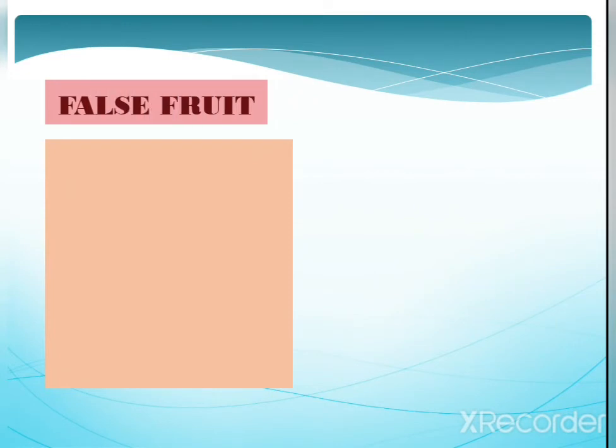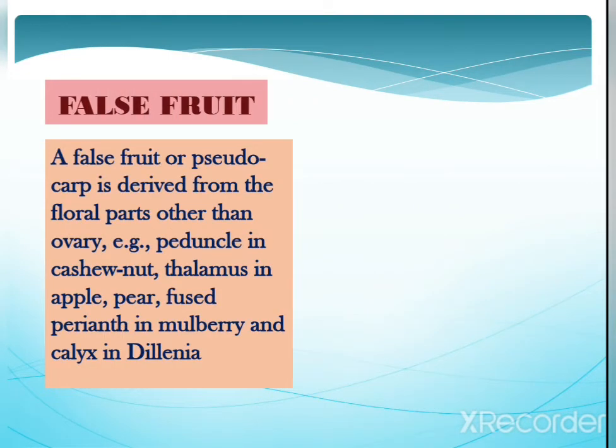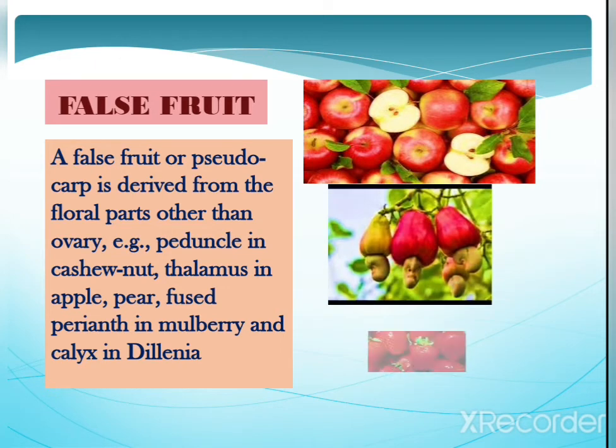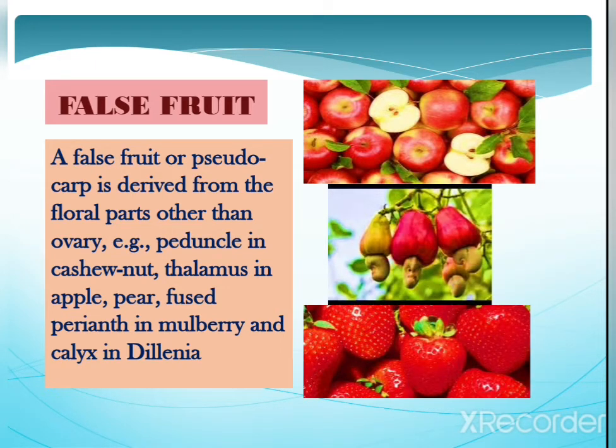What is the meaning of a false fruit? A false fruit or a pseudocarp is derived from the floral parts other than ovary. The examples are peduncle in cashew nut, thalamus in apple and pear, fused perianth in mulberry, and calyx in Dillenia. These are some of the false fruits. You have come across all these fruits, children. Apples are there, this is cashew nut, and then the strawberries.